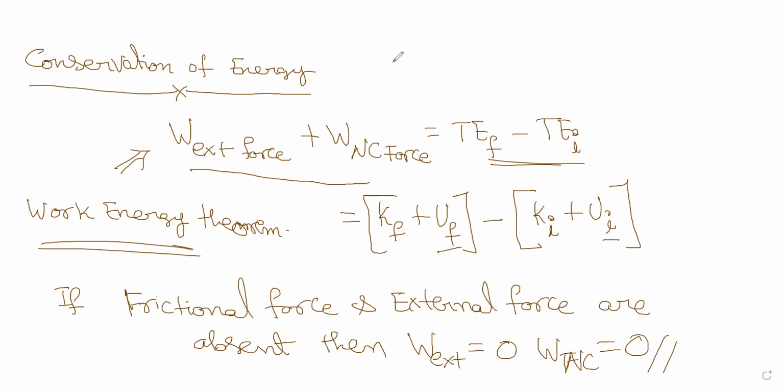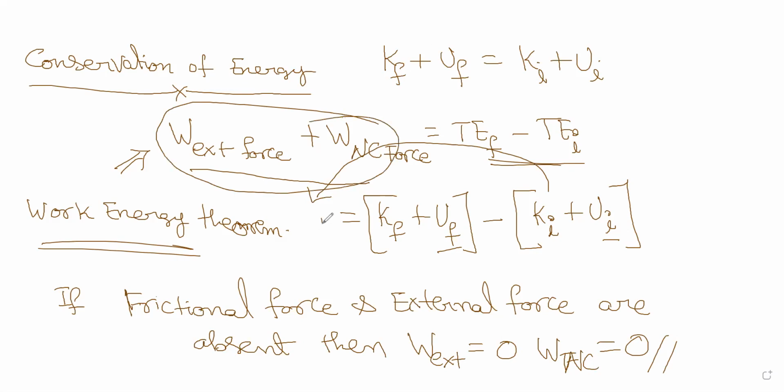In that case, you get kinetic energy final plus potential energy final is equal to kinetic energy initial plus potential energy initial. You can take this entire thing to this side, because this combination will reach zero. So this is how you get. Clear? Hope you are clear with this part. Please note up to here.